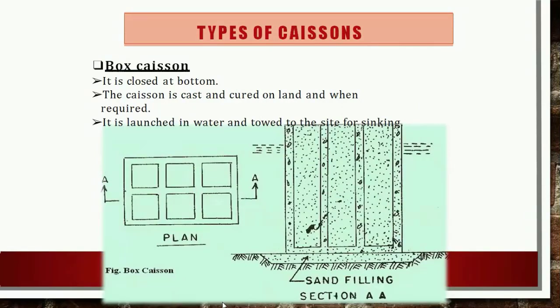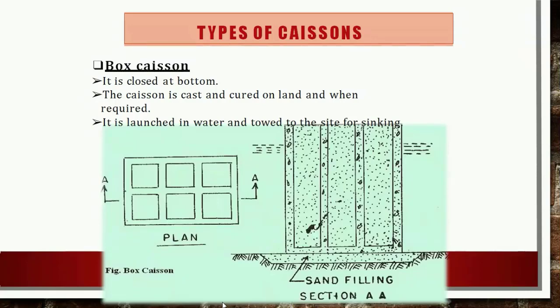So next is the box caisson. This type of caisson is used if the bearing strata are available at shallow depth and loads are not heavy. It is commonly used for breakwaters and sea walls. These caissons are open at top and closed at bottom.